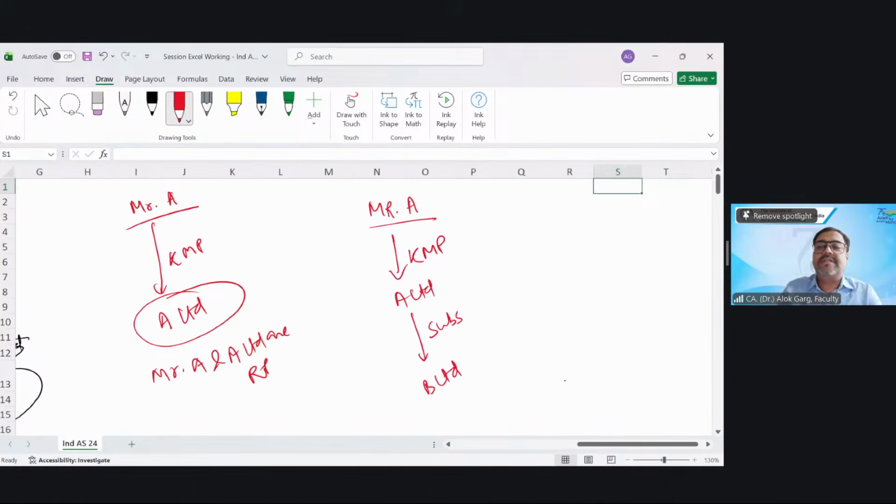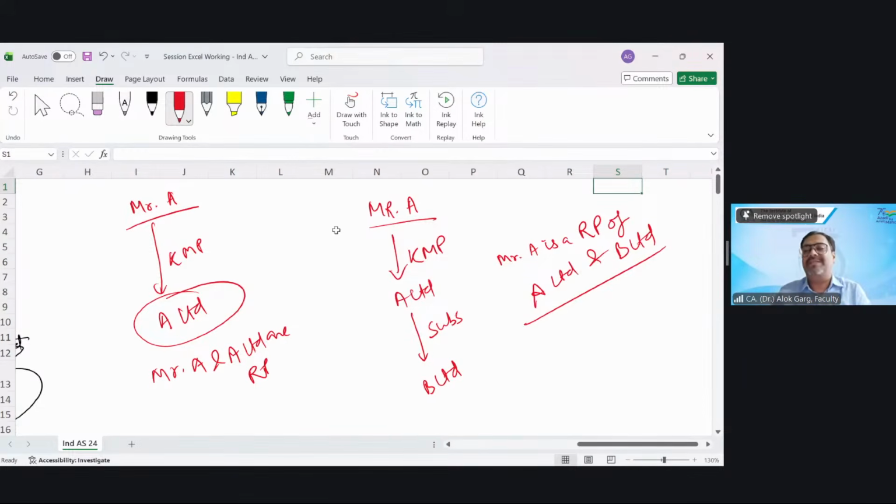So in this case, Mr. A is a related party of whom? A Limited and B Limited both, right? Why? Because Mr. A is a KMP of the parent of B Limited, right? तो अगर पेरेंट का KMP है तो सब्सिडरी का भी रिलेटेड पार्टी हो गया.